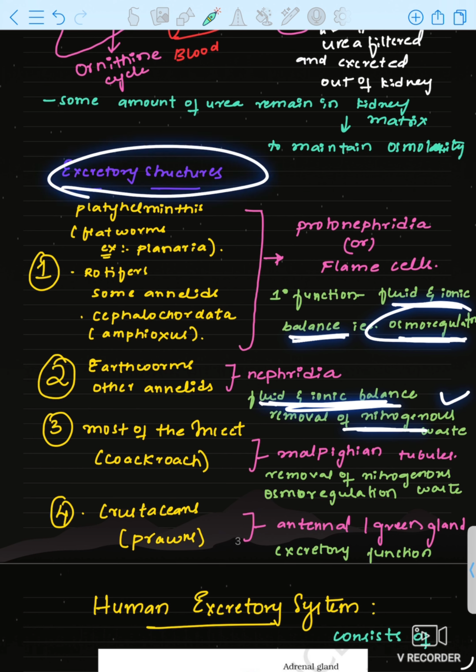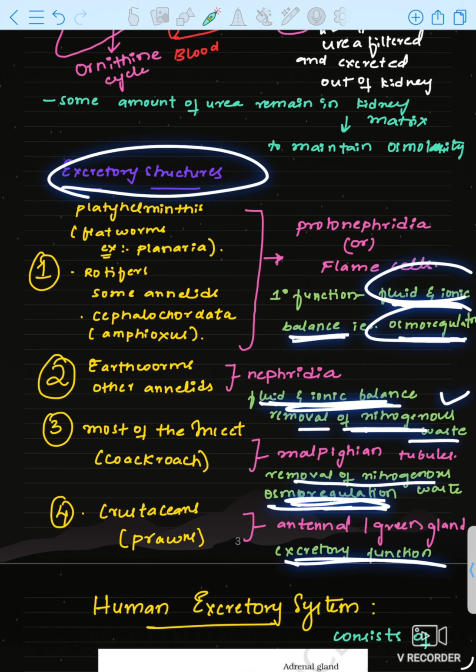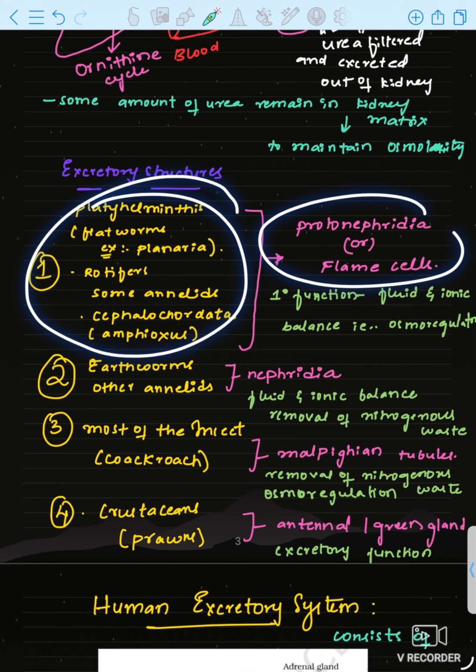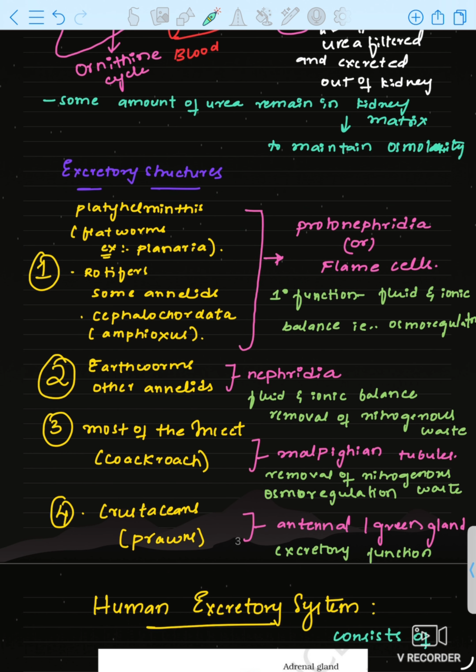What is excretory structure function? Nitrogenous waste excretion, removal of nitrogenous waste and osmoregulation, that is fluid and ionic balance. Excretory function: okay, so the function is the same, that is osmoregulation, fluid and ionic balance, and removal of nitrogenous waste. So the question will be asked: what are the animals and what are the excretory structures?